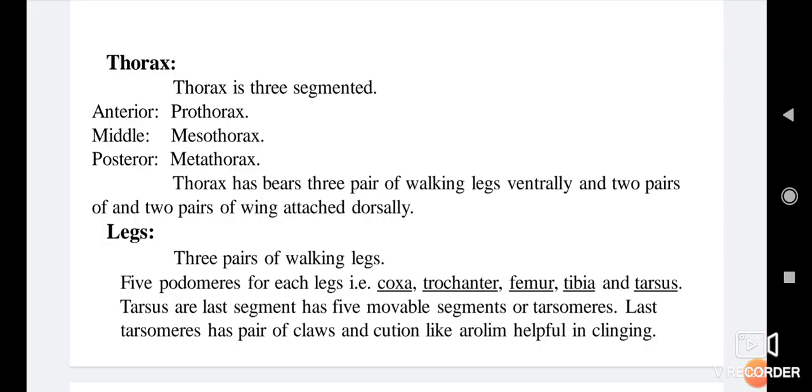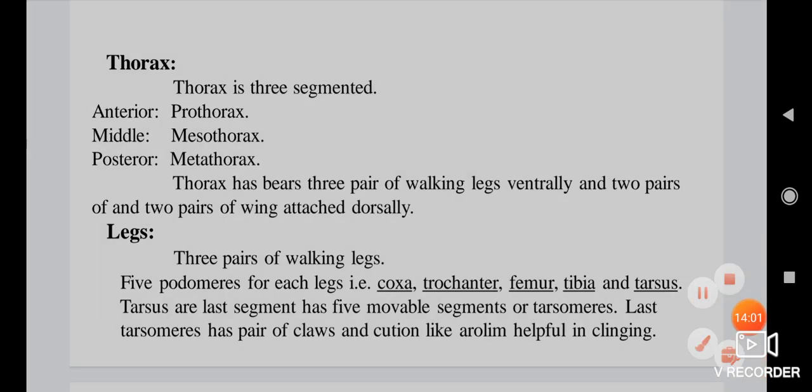Legs. Three pairs of walking legs, five podomeres for each leg. Names: first coxa, trochanter, femur, tibia and tarsus. Tarsus is the largest segment, has five movable segments or tarsomeres.